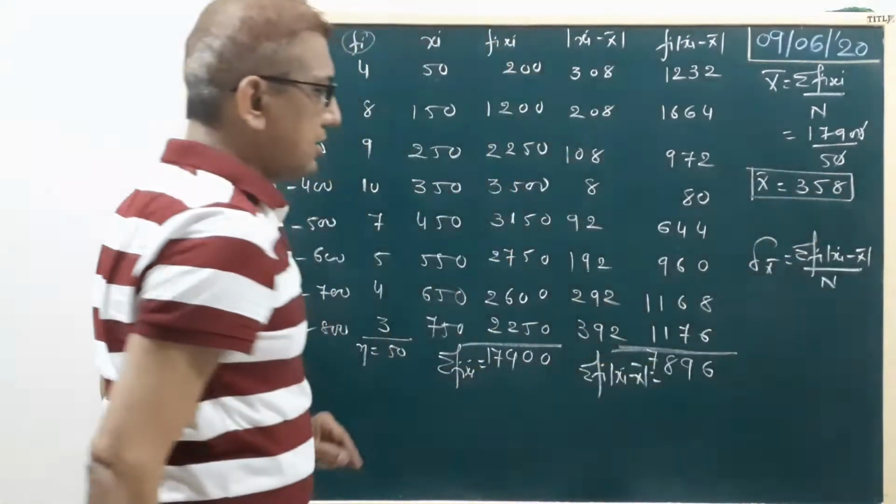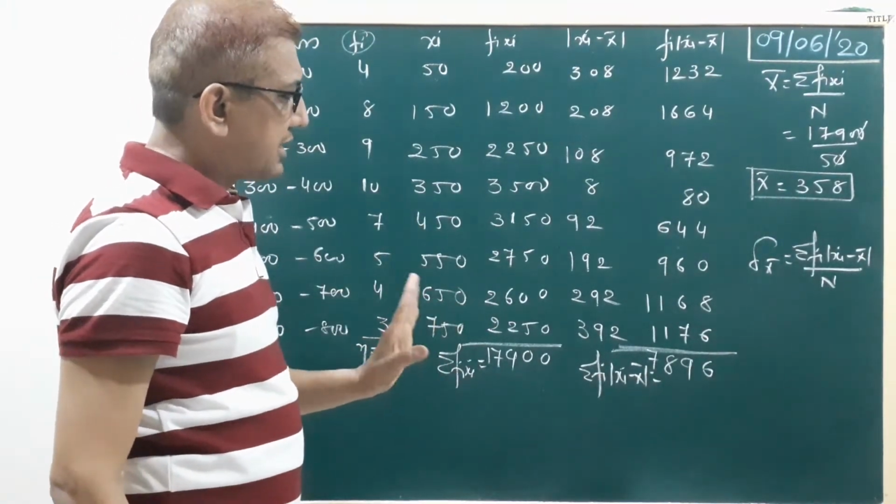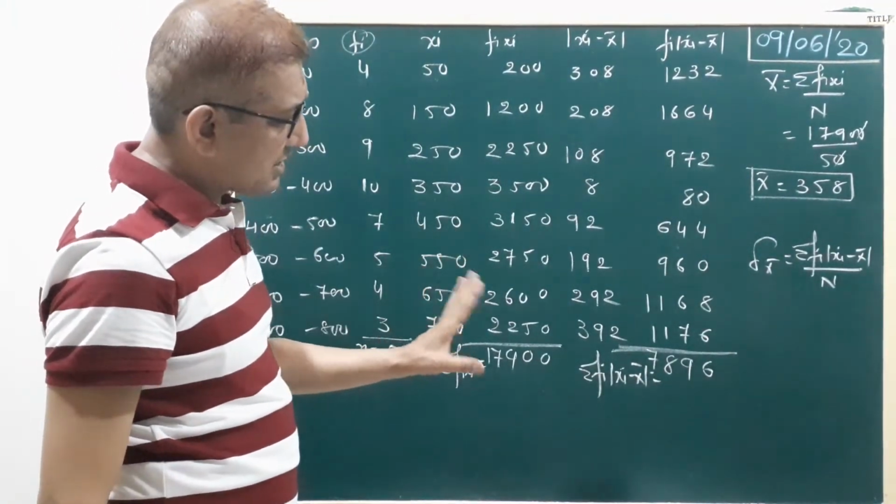Is that clear? So the sum, sigma fi modulus xi minus x bar, is 7896.